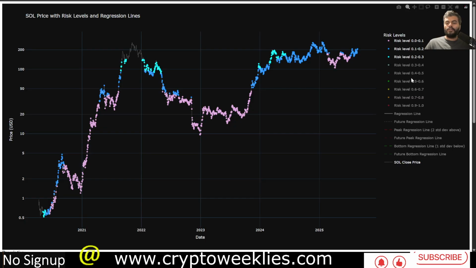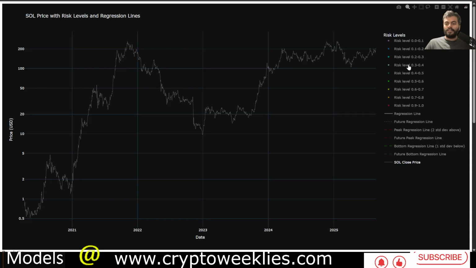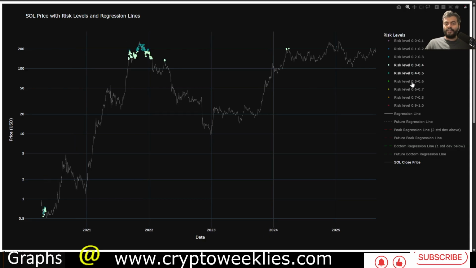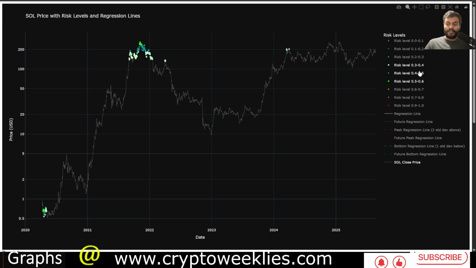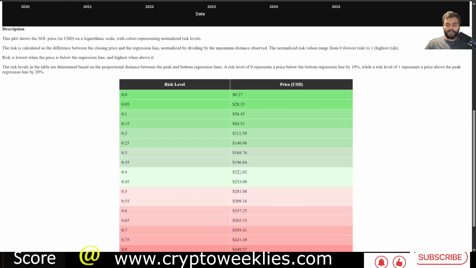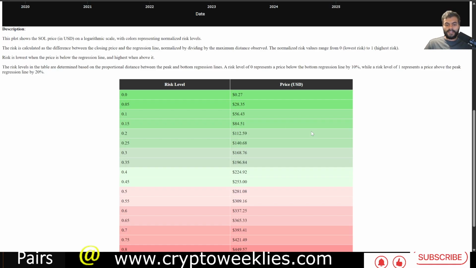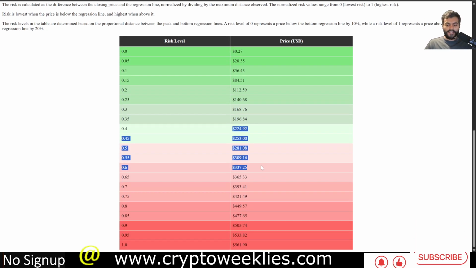If Sol does go to intermediate market cycle peak risk levels between 0.3 and 0.6, the price forecasted in that environment is, again, much higher than the $200 level. It's currently trading at around $207. So from $224 to, let's say, $337, that's the moderate risk-based price forecast per the DCA model.